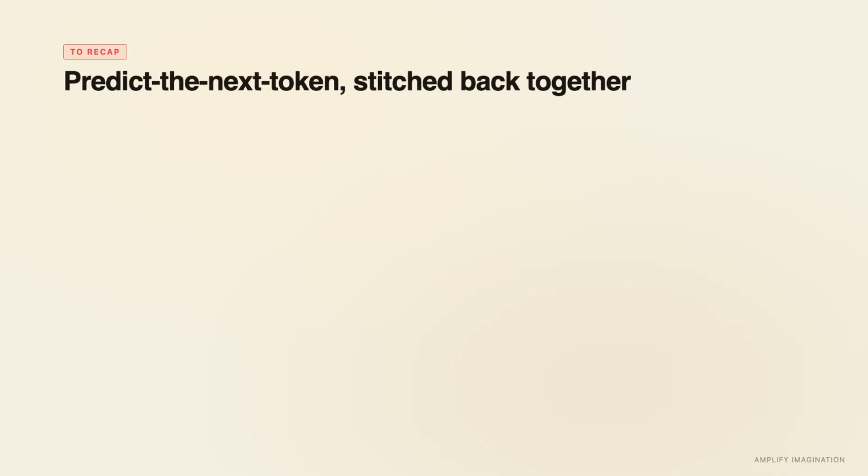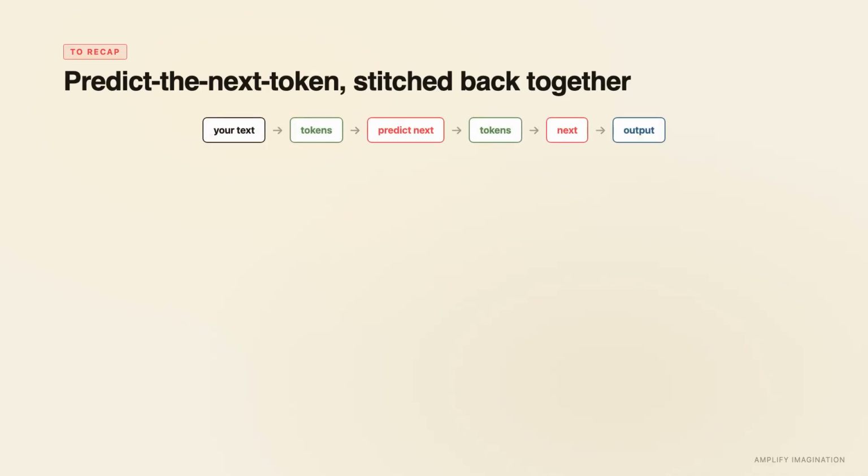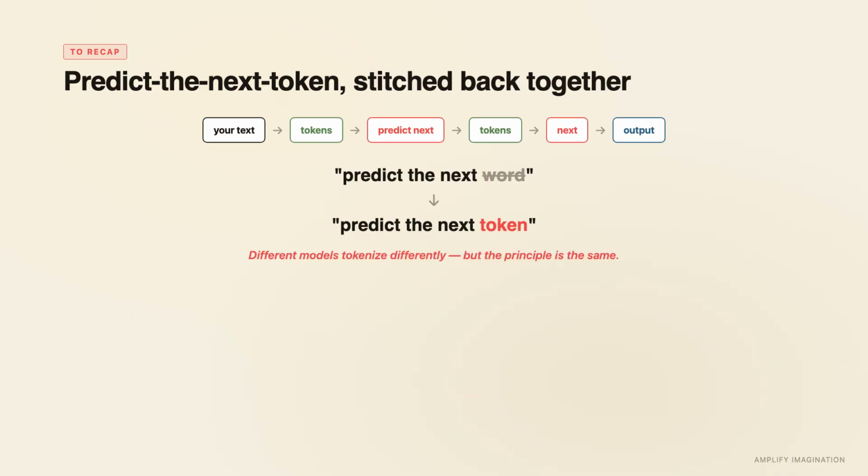The model takes your text, chops it into tokens, predicts the next token, then the next, then the next. Predict the next word was the simple version. Predict the next token is the precise version. Different models tokenize differently, but the principle is the same.